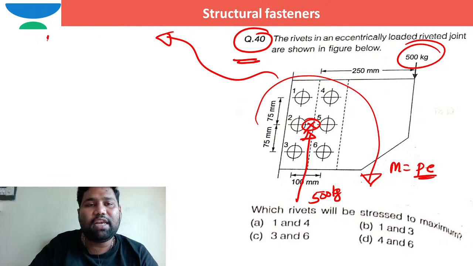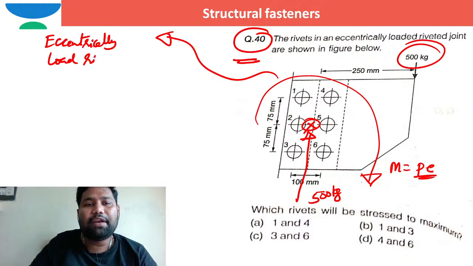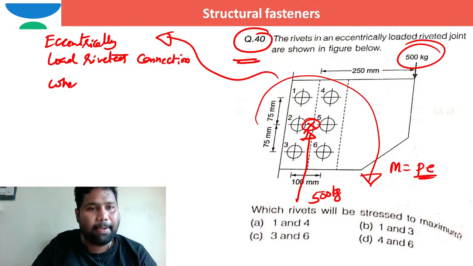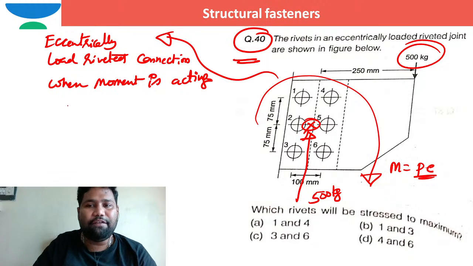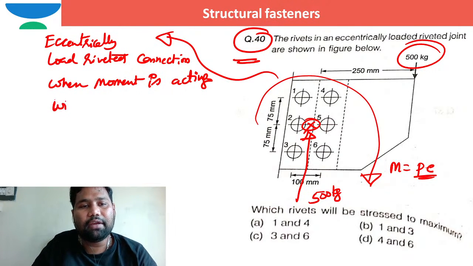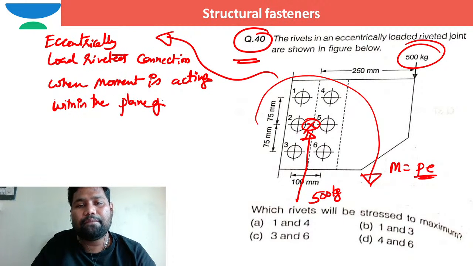It is an eccentrically loaded riveted joint or connection, when the moment is acting within the plane of the rivets.